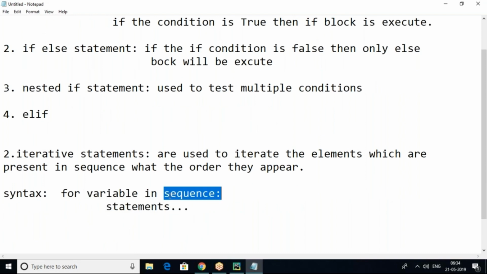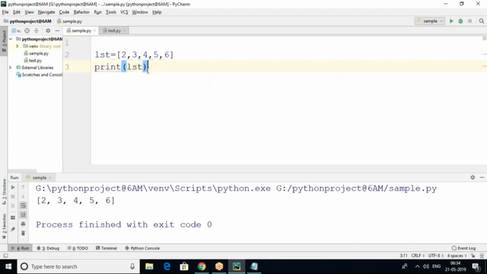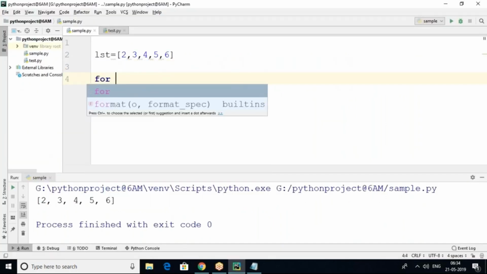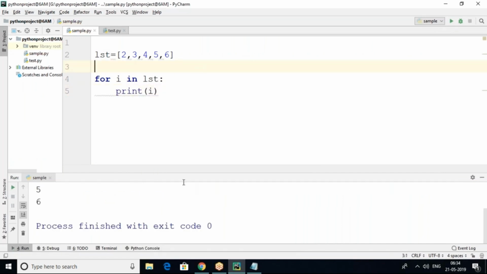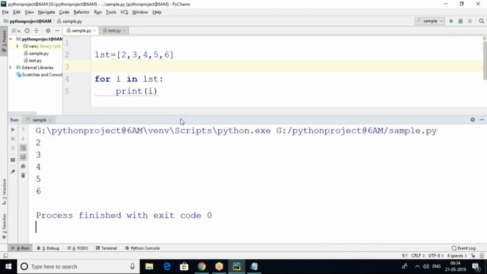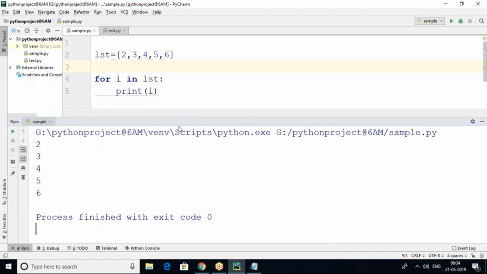This is the for loop actually. Here i is a variable, and in sequence means the list. One by one I want to print the elements, so this time the iteration is like this, 2, 3, 4, 6 is going to be printed.